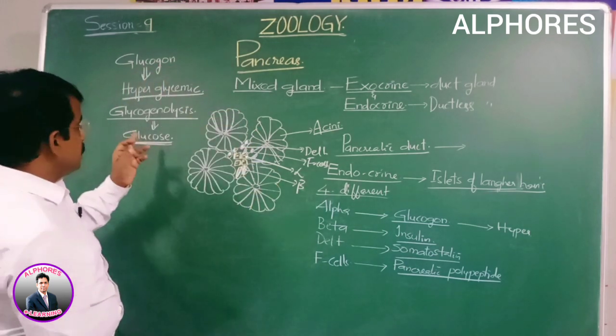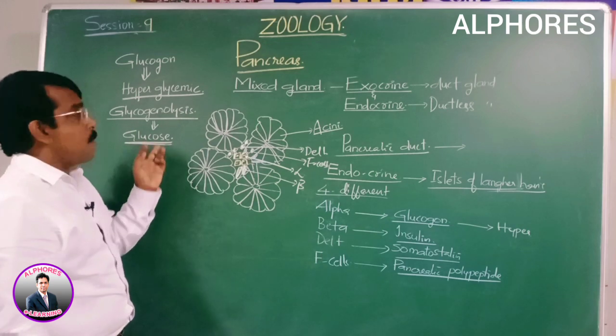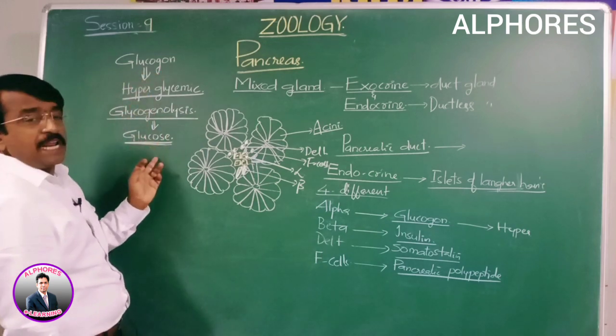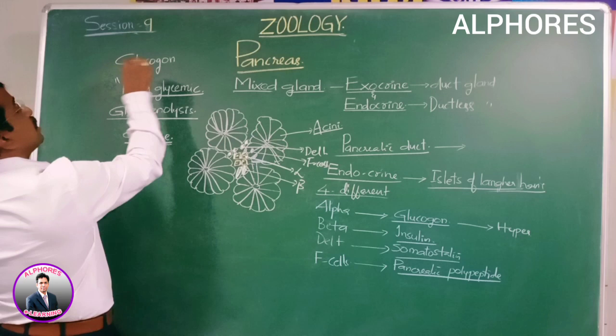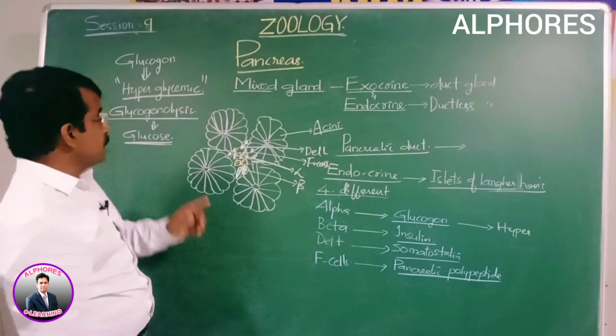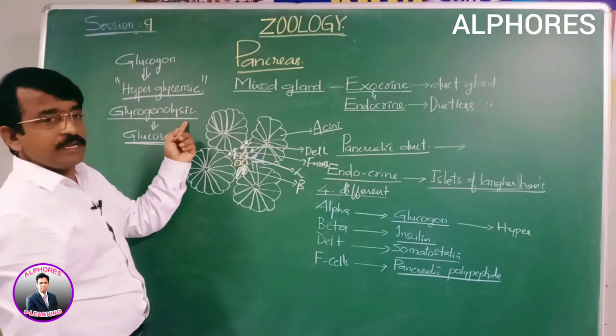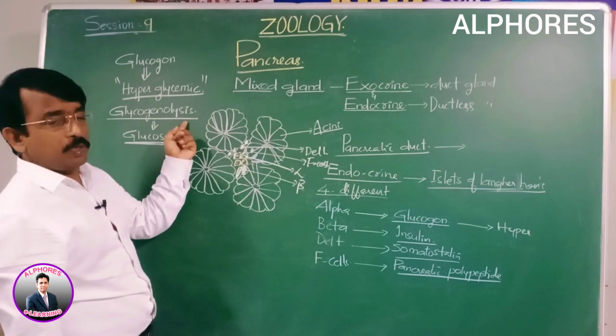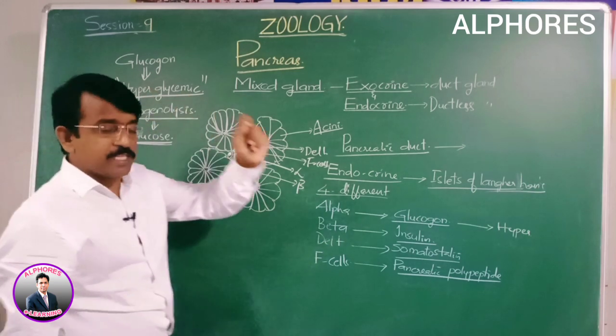This is how glucagon increases the glucose level. So it is the hyperglycemic hormone. By glycogenolysis, it breaks down glycogen into glucose, which takes place in the liver.